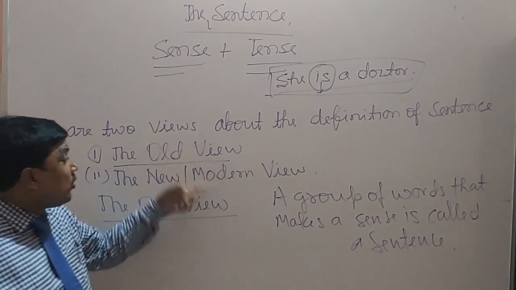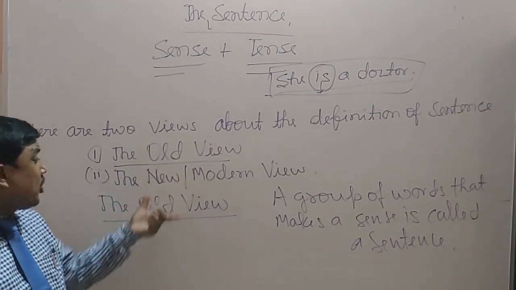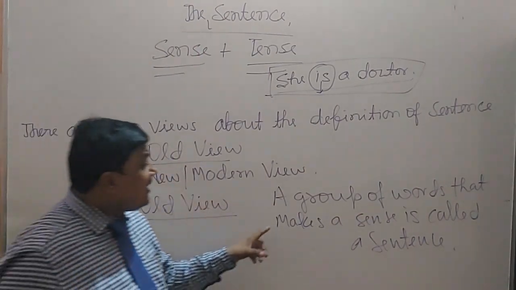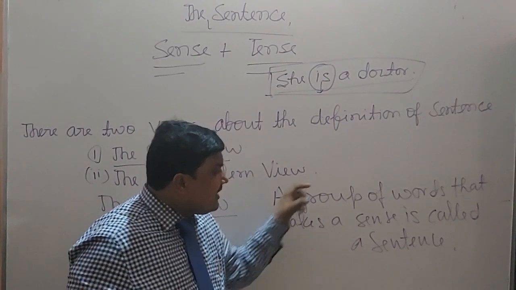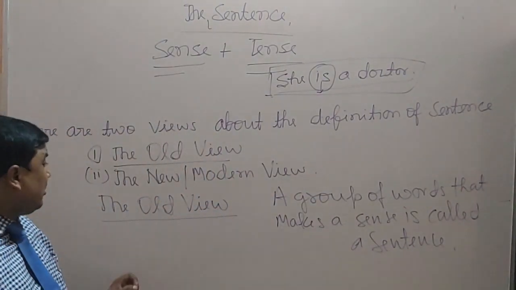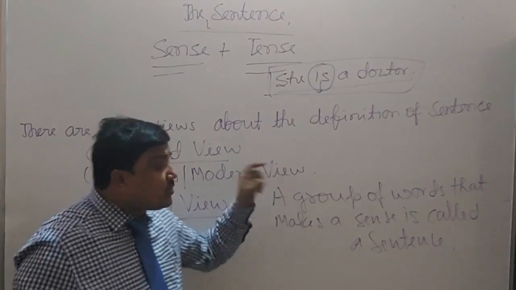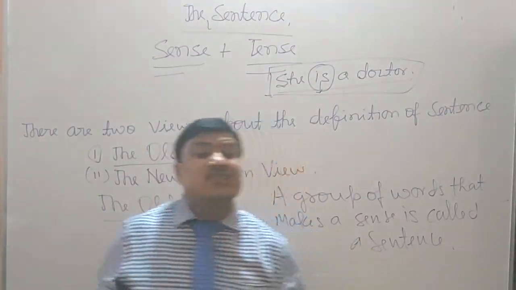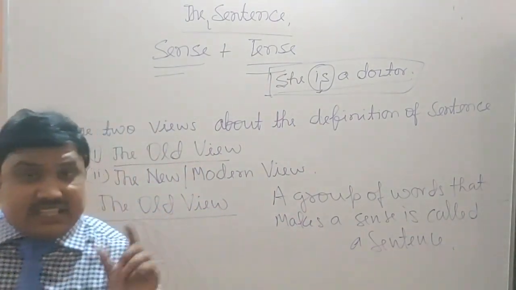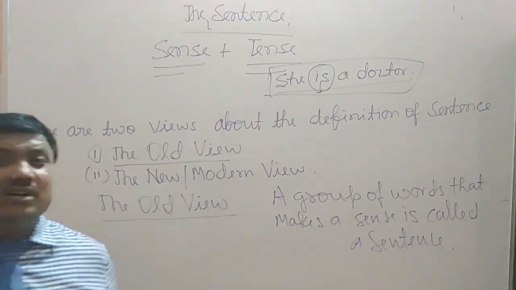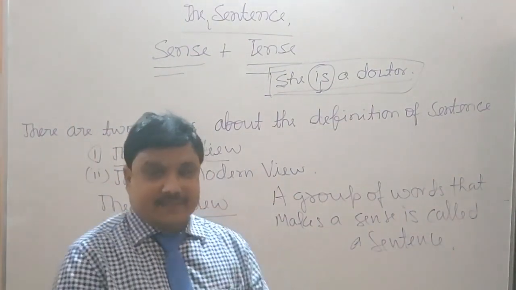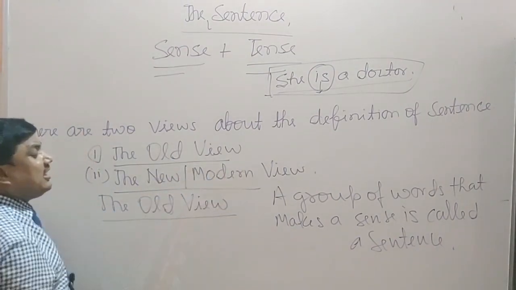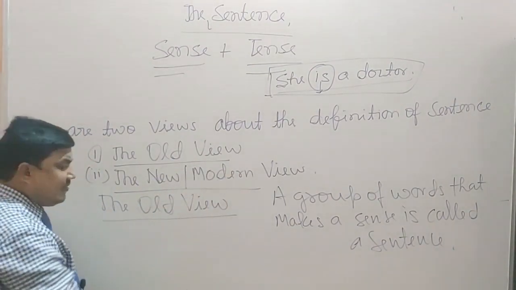What is the difference between both views? Listen properly. The old view says for a sentence a group of words is essential, while the new or modern view says a group of words is not essential for a sentence. Even a single word can form a sentence. So, what is the definition according to the new or modern view? Let's see.